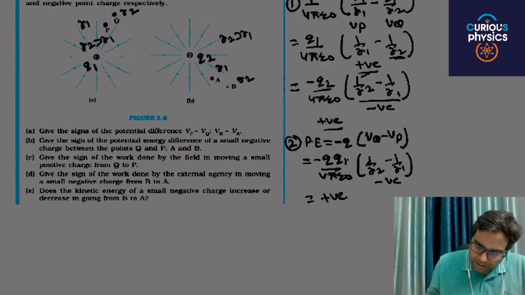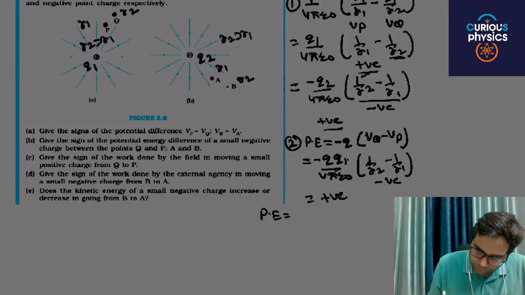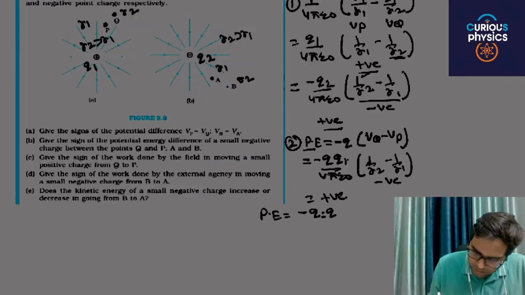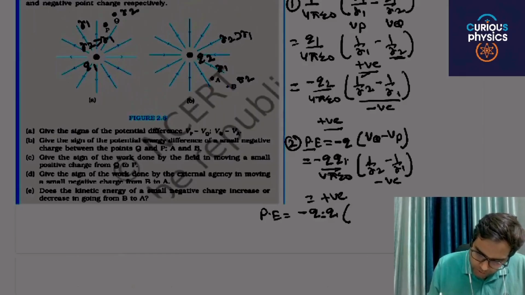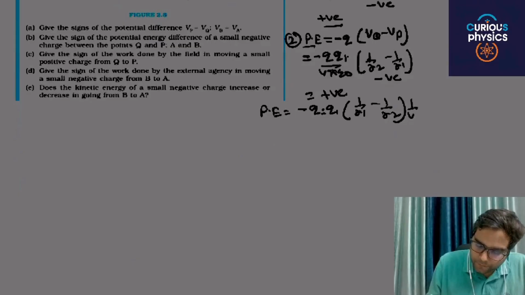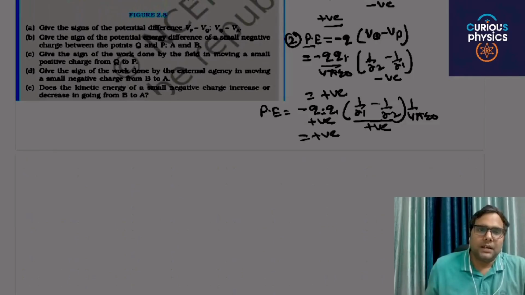Same, the next is A to B. A to B, the charge is again negative. Potential energy is charge into potential difference, again minus Q1, and for A to B, 1 by R1 minus 1 by R2 into 1 by 4 pi epsilon naught. This value comes out to be positive, and this is minus times positive. The answer will be positive.